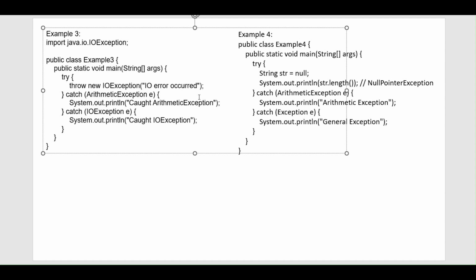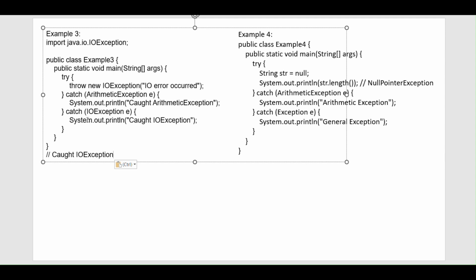Now we have a catch block. Once the exception is thrown, the control will go to find the catch block. Here we have multiple catch. Now we have to check if the catches have a parent-child is-a relationship or not. We have checked, there is no is-a relationship. Both IO exception and arithmetic exception are child components, right? So what do you think the output will be? It will be this, it will be this, or it will be both. The output will be caught IO exception, because there is no is-a relationship, so order does not matter.